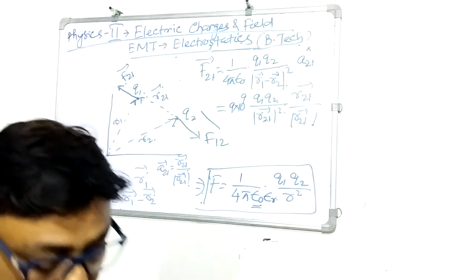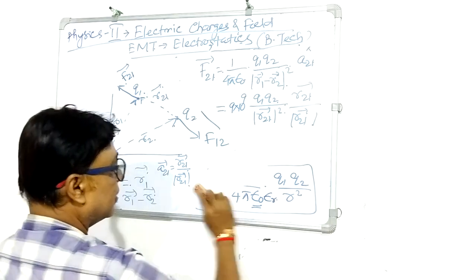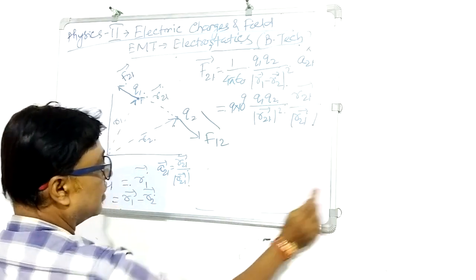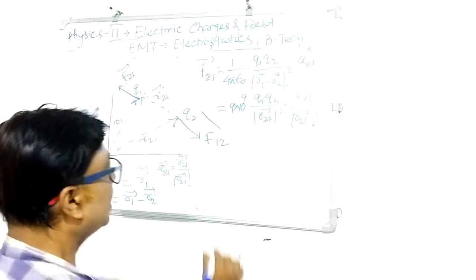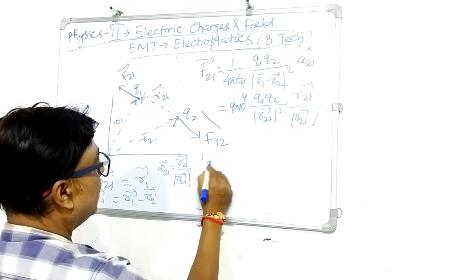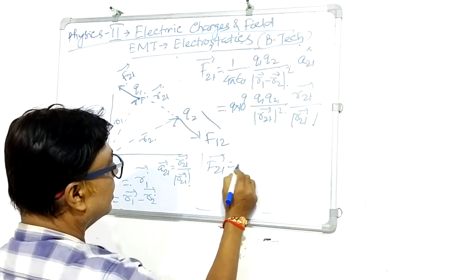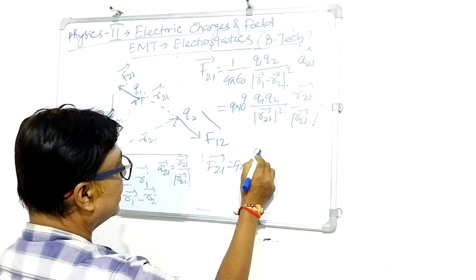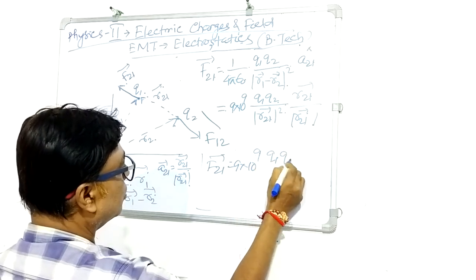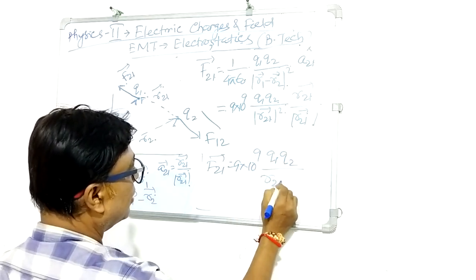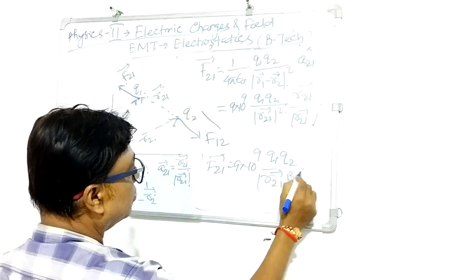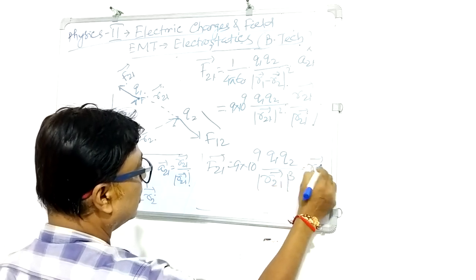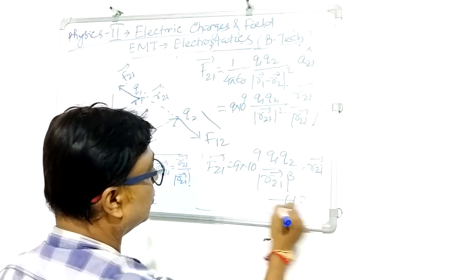So in vector form, F21 will be nothing but 9 into 10 to the power 9 Q1 Q2 divided by the magnitude of R21 cubed, times the vector R21. So this is the vector representation of this one.